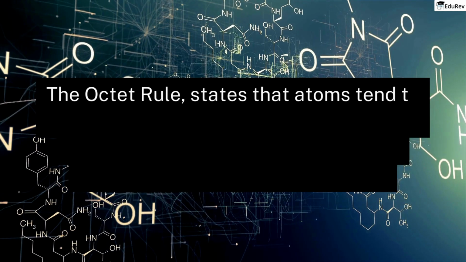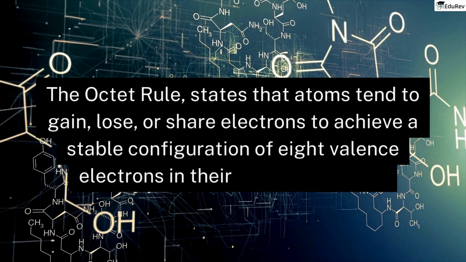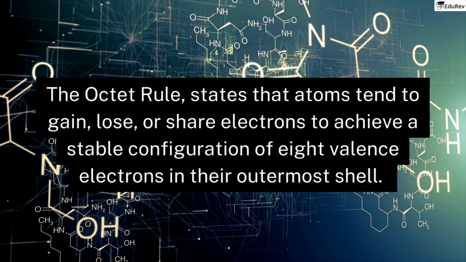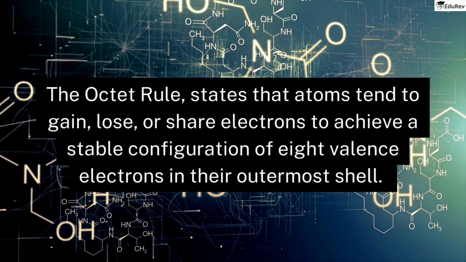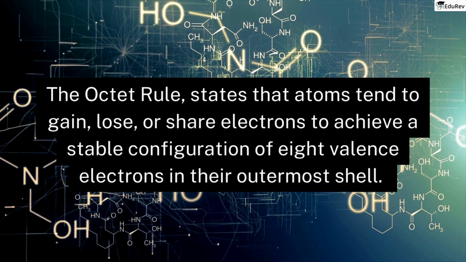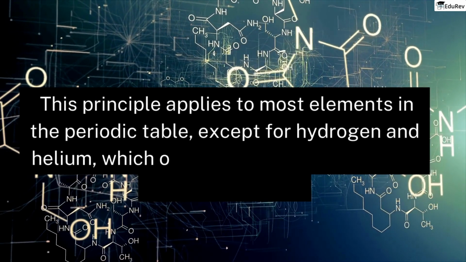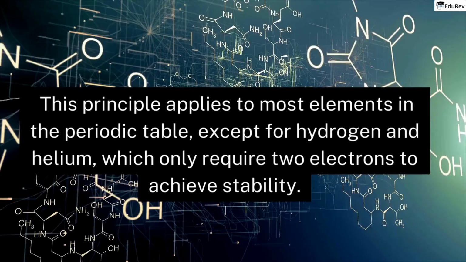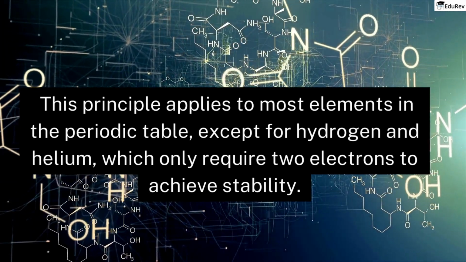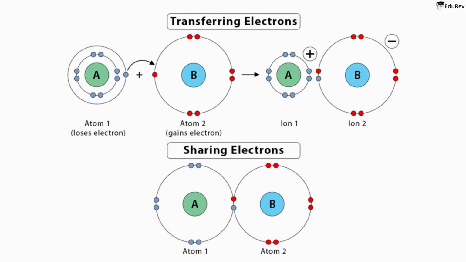The octet rule, proposed by the Kossel-Lewis approach, is a fundamental principle in chemistry that states that atoms tend to gain, lose, or share electrons to achieve a stable configuration of 8 valence electrons in their outermost shell. This principle applies to most elements in the periodic table, except for hydrogen and helium, which only require 2 electrons to achieve stability. The Lewis theory of chemical bonding visualizes the sharing and transfer of electrons to achieve the stable configuration of 8 electrons in the outer shell.